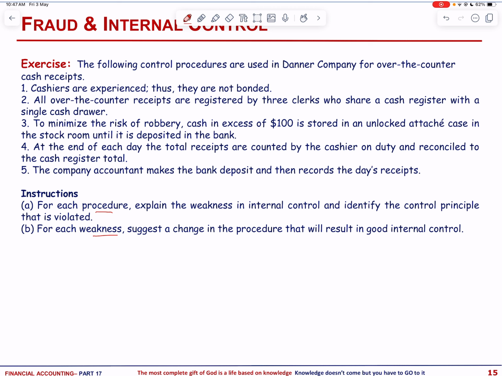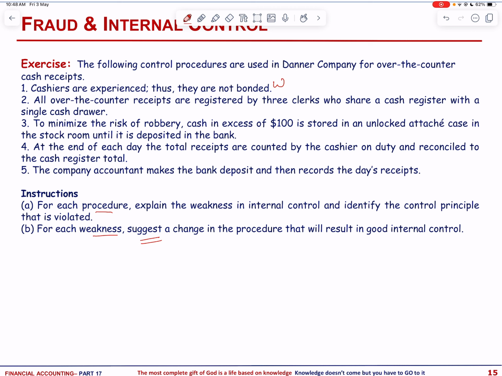This is the weakness: the cashiers are not bonded and background checks are not conducted. The principle that is violated is human resource control, and the recommended change is that the cashiers should be bonded and background checks should be performed.